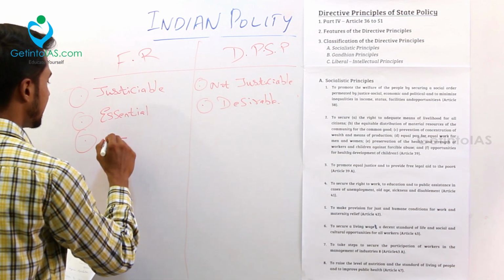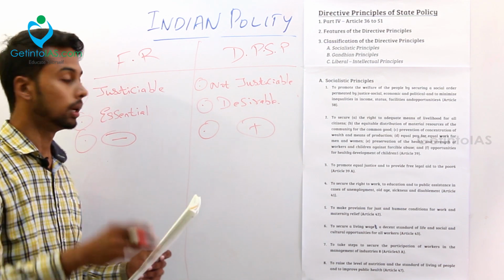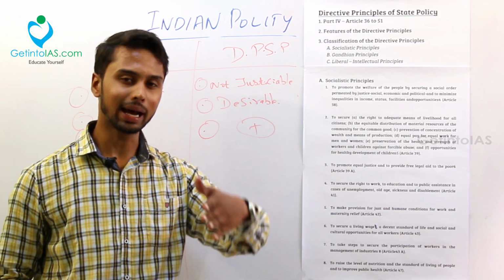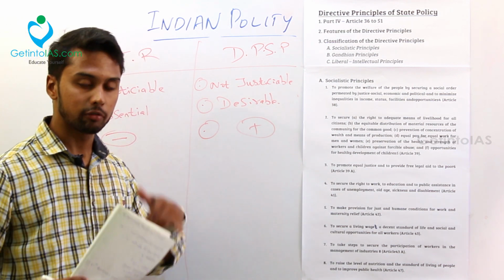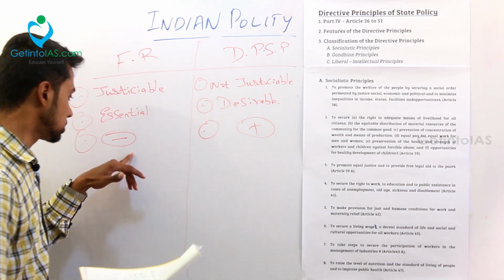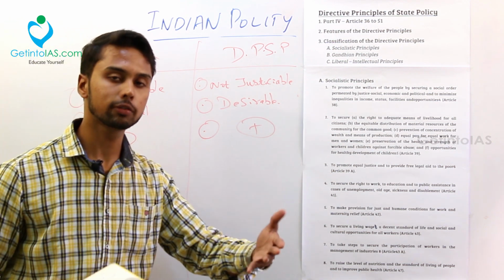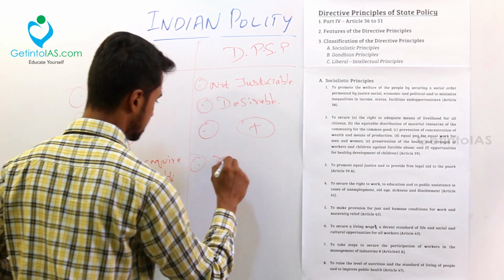Next, fundamental rights are a negative concept for the government, because by these rights the government can't do many things. The government is subjected to some restrictions. So it is a negative concept for the government, not for the people. For the people, it is a positive concept. And the DPSP is a positive thing for the government. The next difference is that fundamental rights don't require legislation.